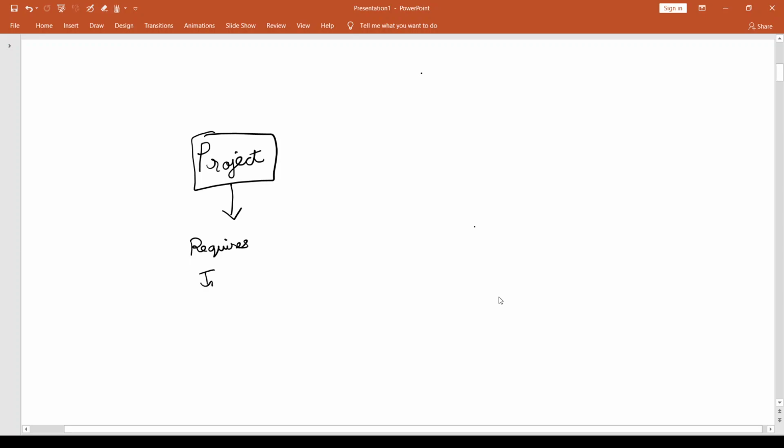This project requires investment, and when you say it requires investment, what you actually mean is it requires money, it requires finance. Now here is the question: where do I raise that finance that needs to be invested in this project? But the question before that is, should I invest in this project at all?